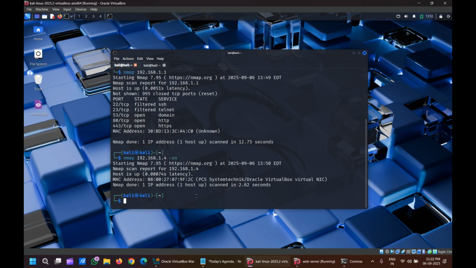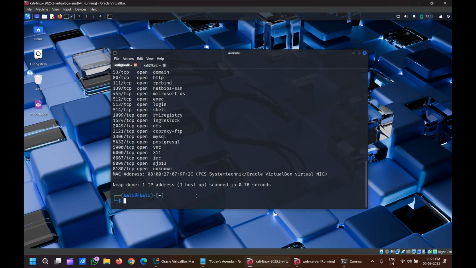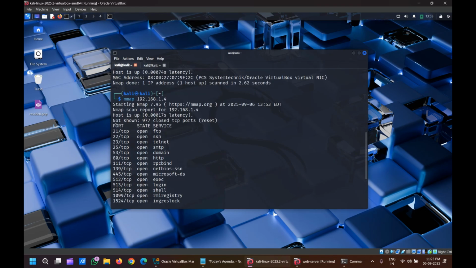There is a switch in Nmap, the command nmap and the IP address 192.168.1.4, and we can check all the IP addresses belonging to servers that are running, and which services are running inside. Jesse, are you able to see all the services which are running? The port is running and the state is open or closed. And what about the service?